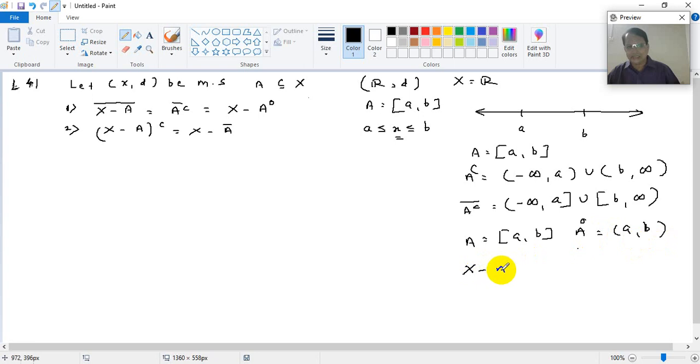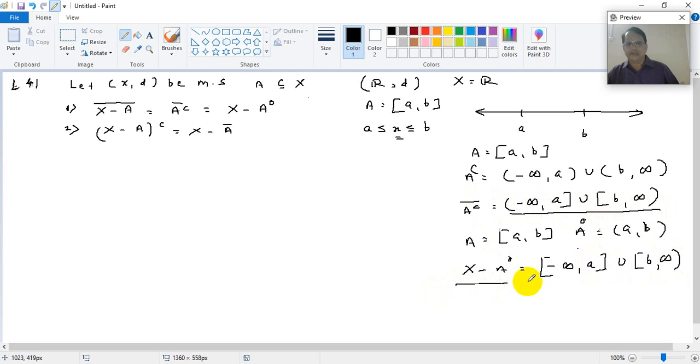When I take X minus interior of A, I have to remove all the points which are in the open interval (a, b) from R. So it will be minus infinity to a, union closed at b, open at infinity. This thing and this thing being the same, we have verified that result.